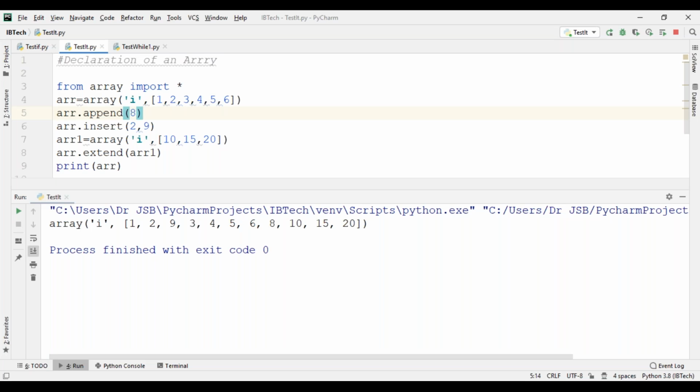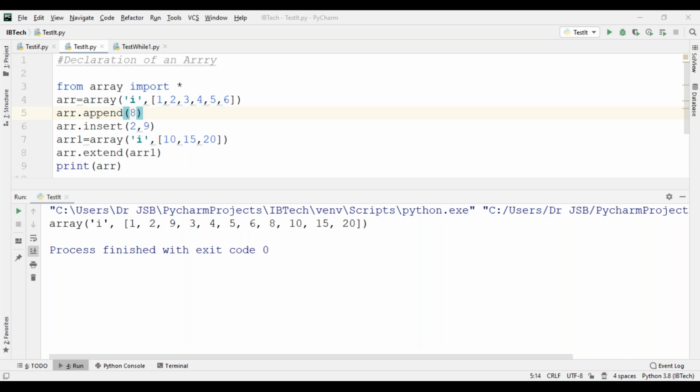Please note down this one also. A Python array can be extended with more than one value using the extend method.